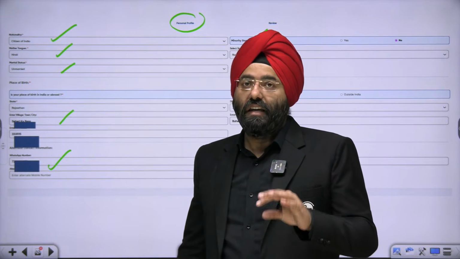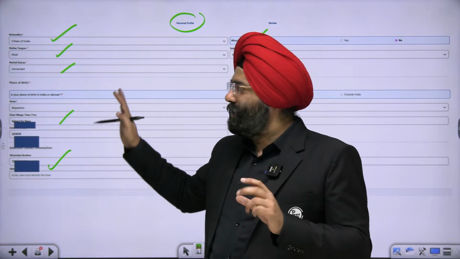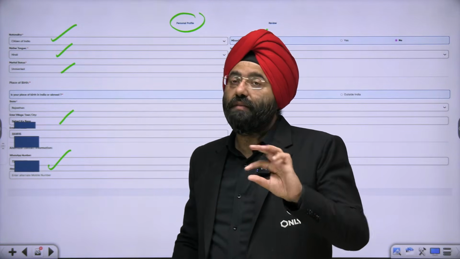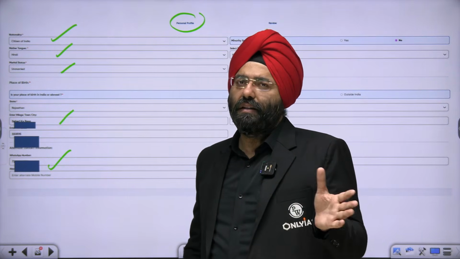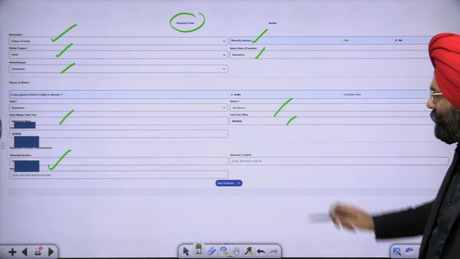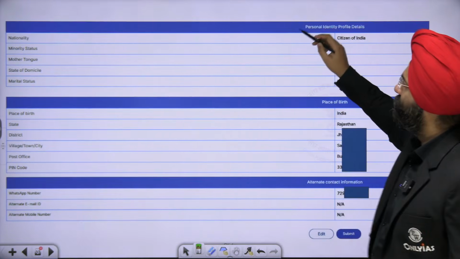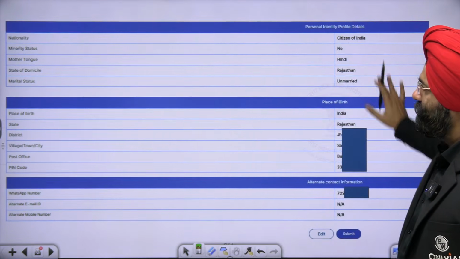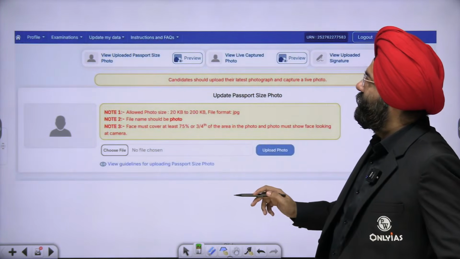Sometimes there is even some error in the form filling. Sometimes UPSC messages you. One of my friends has also received. So it happens. So there can be instances, so you need to be updated. So similarly, all these things have been put here. This is a personal profile. Again, similarly, personal profile will be displayed like this once you have put. Now see,